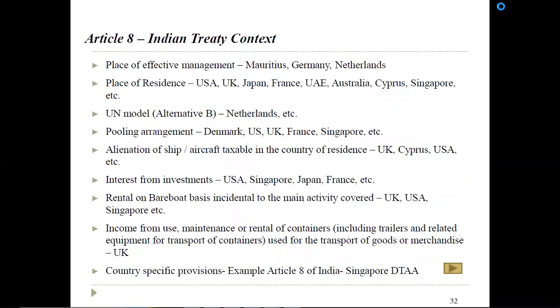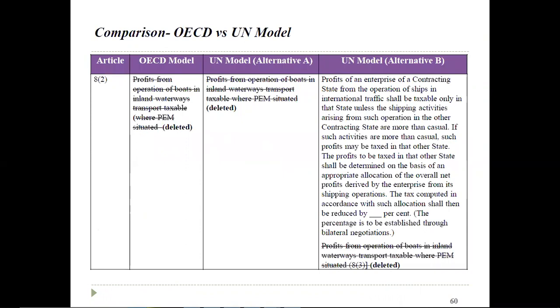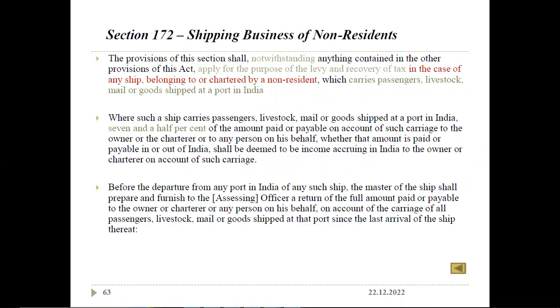Section 192 says that for the purpose of levy and recovery of tax, in case of any ship belonging to or chartered by a non-resident which carries passengers, livestock, mails, or goods shipped at a port in India, this section is for a non-resident who hires a ship or transports goods, livestock, anything. The tax rate is 7.5% of the amount paid or payable, which should be paid before the departure from the Indian port.